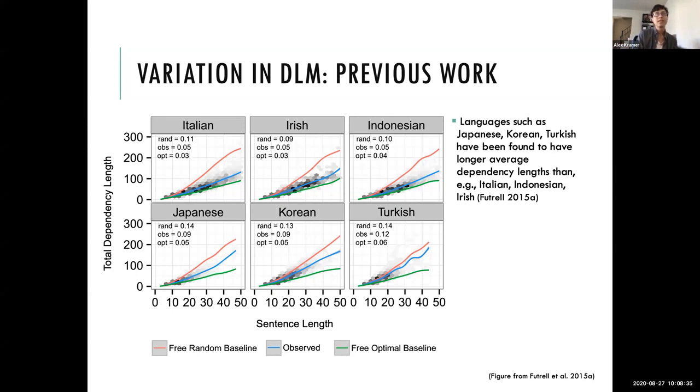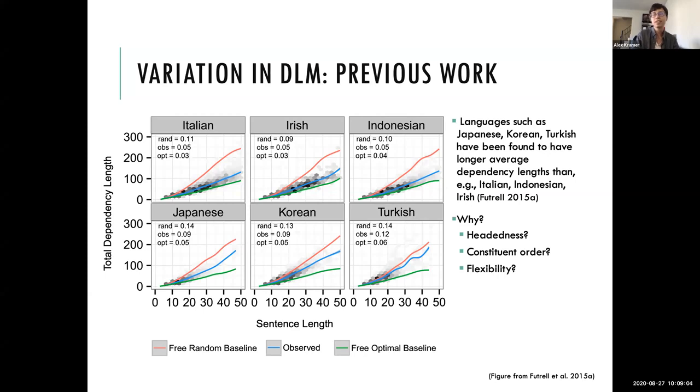And so when we're just looking at these graphs, what I want you to focus on is the distance between this top line and the blue lines, the distance between the random and observed dependencies, or pretty much equivalently the distance between the observed and optimal dependencies. And we can see that these top three languages are much closer to their optimal baselines than these bottom three languages. And so we might ask why that variation exists.